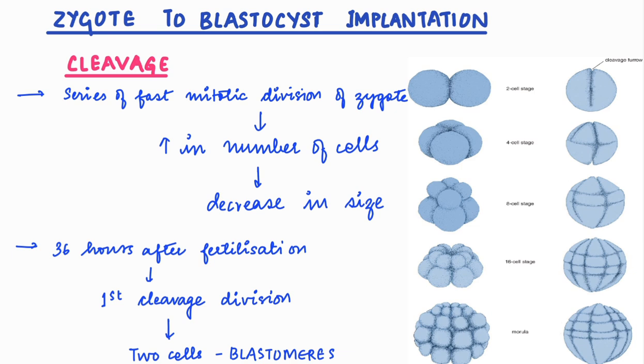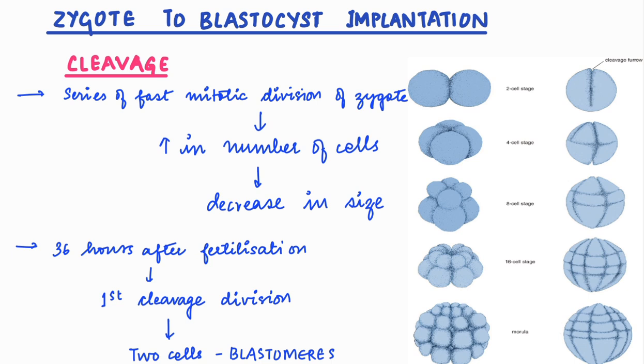Zygote is a diploid thing, okay? It has the ploidy of 2n. So, from zygote to blastocyst, what all happens and how it happens is the main important part of this video that we're going to go through. The basic thing that happens in a zygote that leads to a blastocyst is cleavage. Now, what is cleavage? Cleavage is nothing but the series of mitotic divisions that takes place.